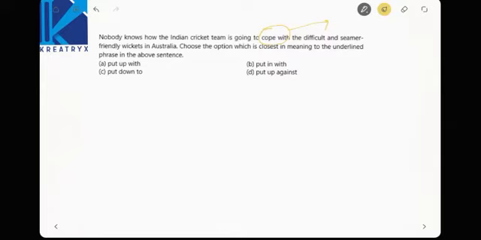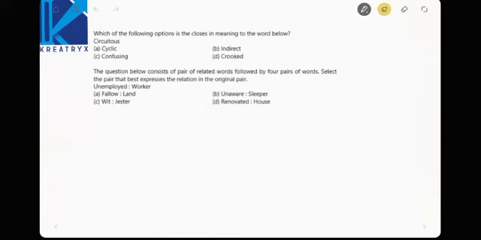Cope with means they have to be acclimatized. What is the best meaning for acclimatization? Put up with is the correct word, right? Next, which of the following options is the closest in meaning to the word given below? Circuitous. See, this is a 2012 GATE question. Circuitous means a zigzag way, right? Not a straight way. Now which is the closest meaning here? Indirect is the closest meaning.